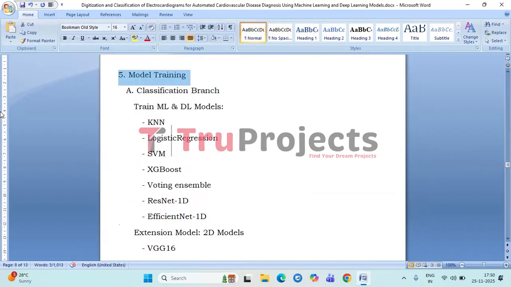And next, we have model training. The model training module involves two major branches. In the classification branch, traditional ML models such as KNN, logistic regression, SVM, XGBoost, and a voting ensemble are trained alongside deep learning models like ResNet 1D and EfficientNet 1D.